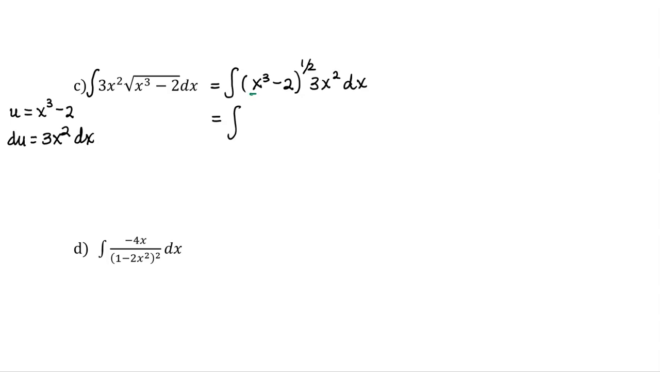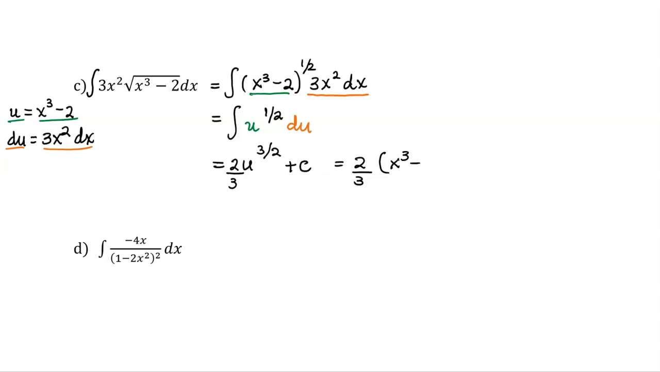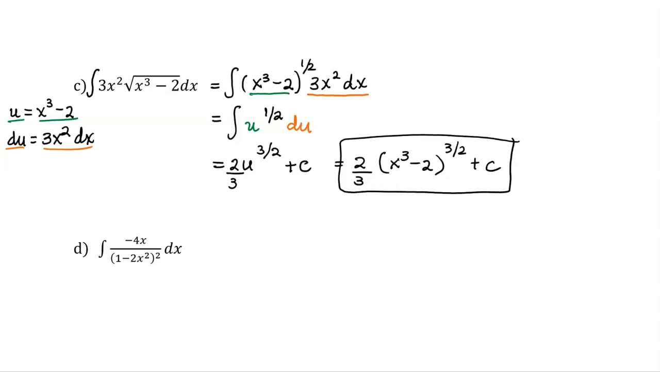So I'm replacing the x cubed minus 2 with u. It is still raised to the 1/2 power, and I'm going to replace the 3x squared dx with du. Now we can integrate, increase our exponent by 1, divide by our new exponent, and add in our constant of integration. And then finally, we will substitute back in what we had originally in terms of x for u to get our final answer.